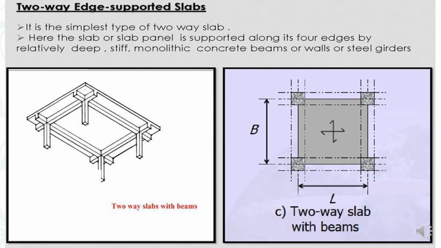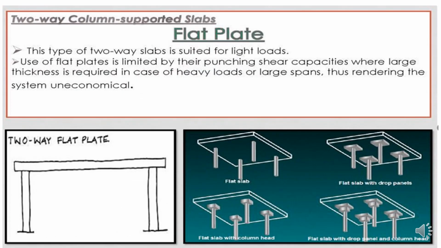Two-way edge supported slab. In this simplest type of two-way slab, the slab panel is supported along all four edges by relatively deep monolithic concrete beams or concrete walls. Here you can see this is the two-way slab. This is the breadth, this is the length. All around the four beams the load gets transferred.